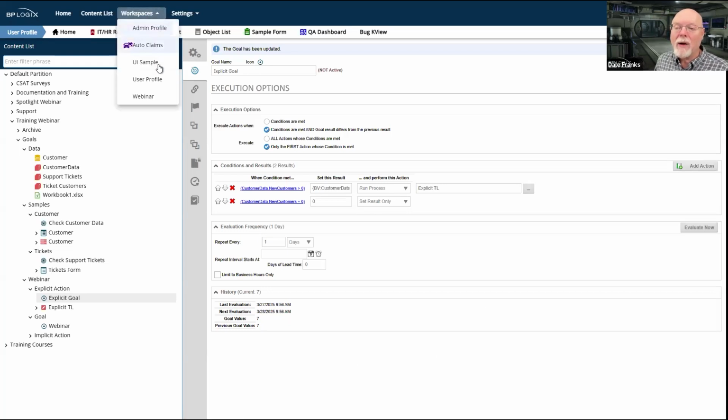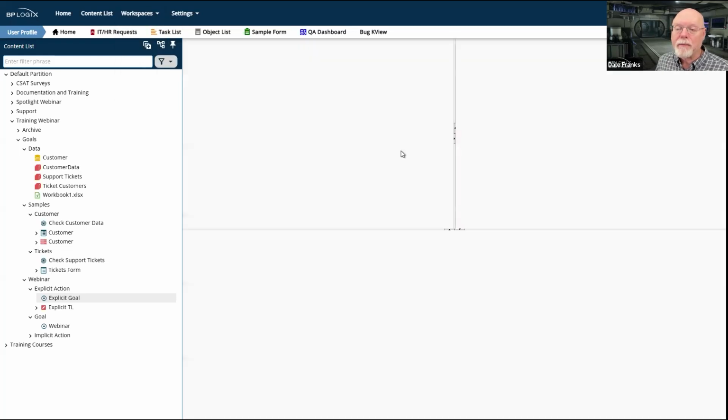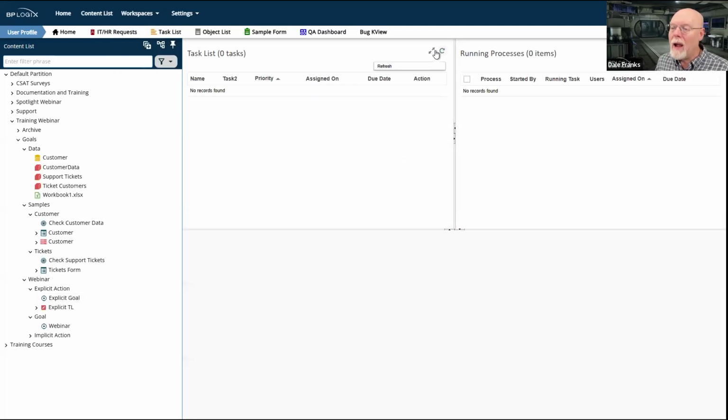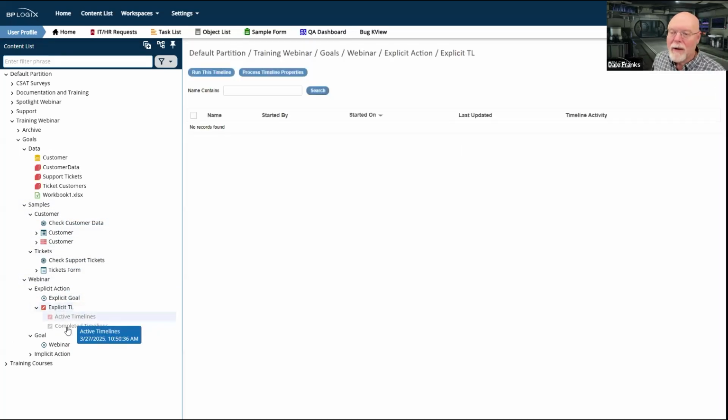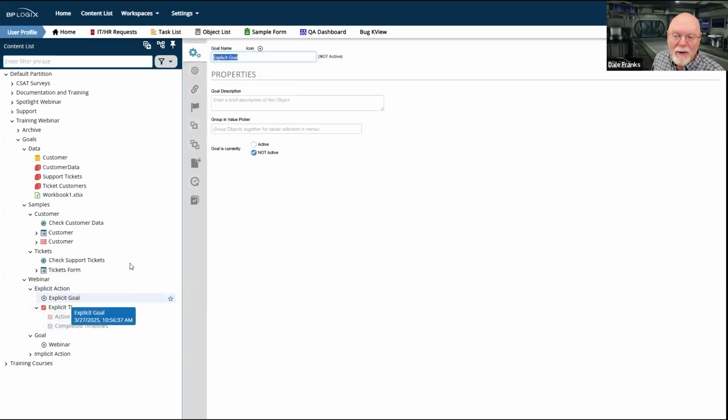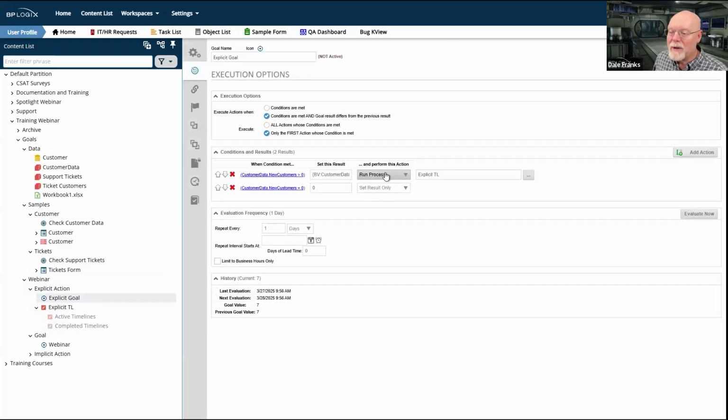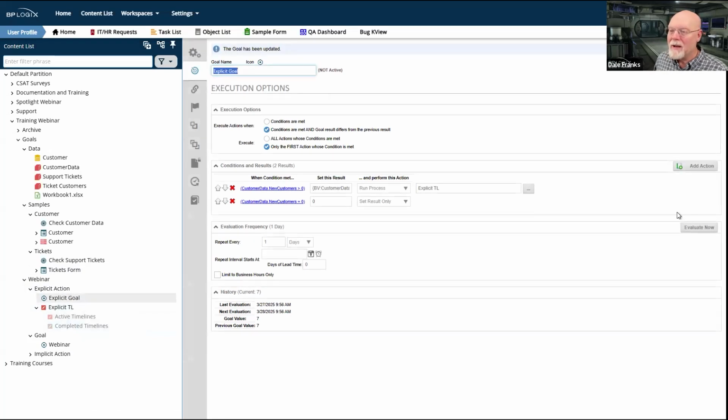Let's go back and look at my task list. And I don't have anything running. Hold on. What have I done here? So let's go back to our explicit timeline. First of all, I don't have any active timelines running. So let's go back to my goal. Execution options, perform the section, run process, explicit TL. Let me update it again, although it should have worked there.